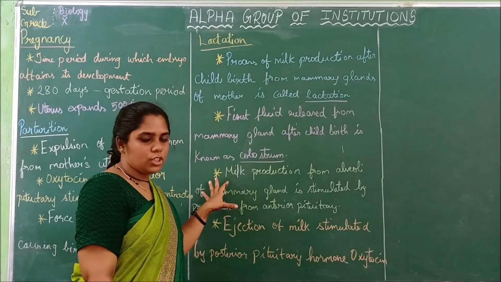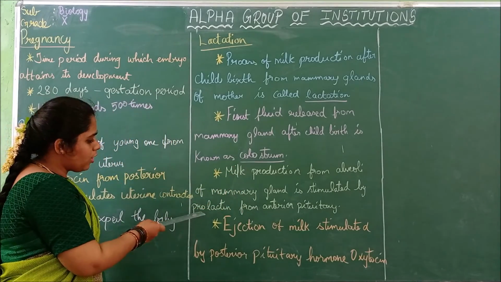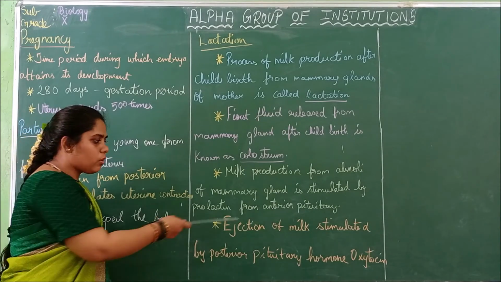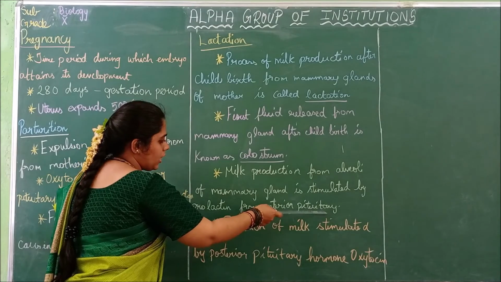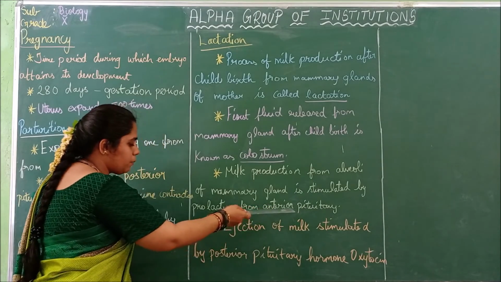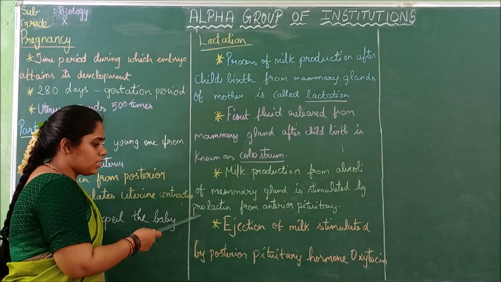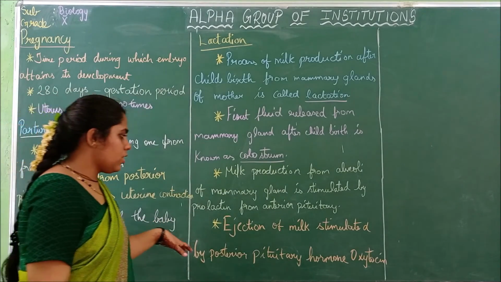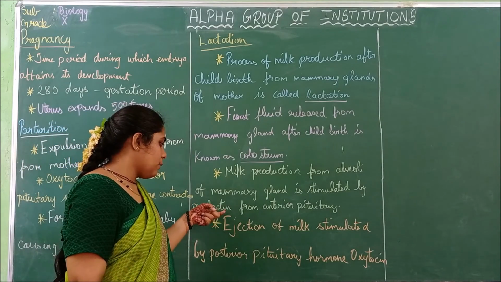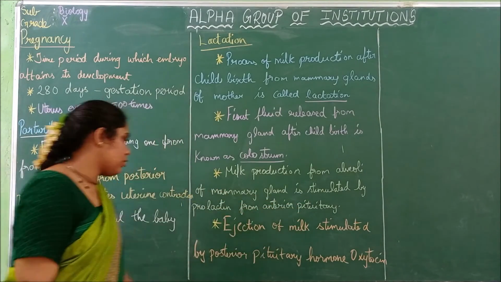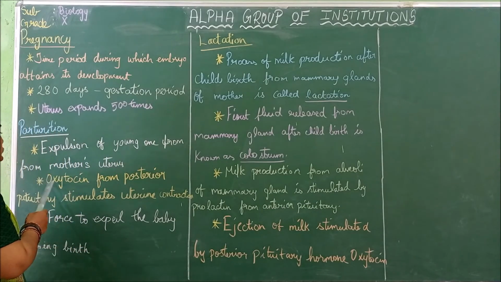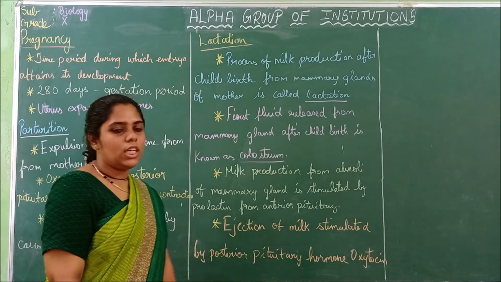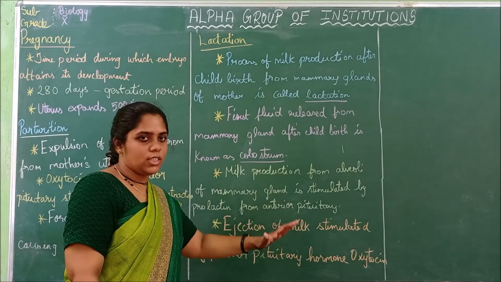Only the anterior pituitary gland produces prolactin so that milk production takes place. You should remember all these names: prolactin from the anterior pituitary, and oxytocin from the posterior pituitary. You have to learn all the hormonal names, then only you will be clear about the concept.